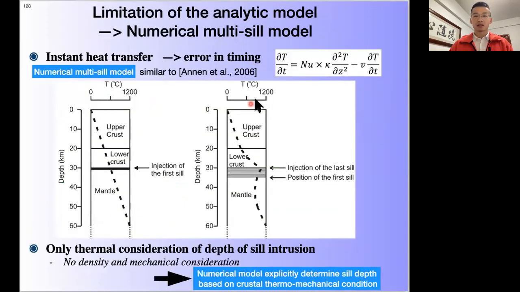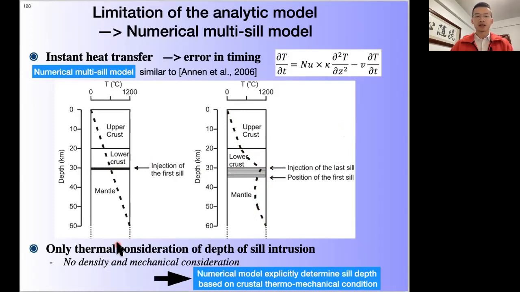And this model has several limitations because of simple assumptions like instant heat transfer. It causes error in timing. So we built upon the Annen 2006 numerical multi-sill model, where a series of sills intrude into the crust and perturb the thermal structure.